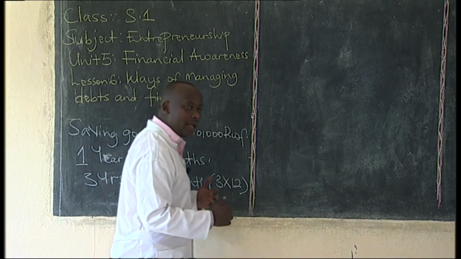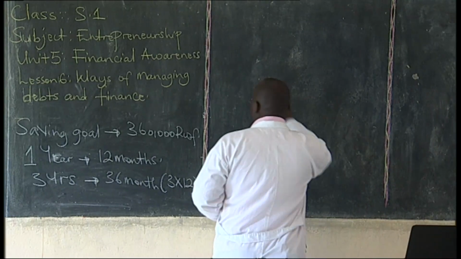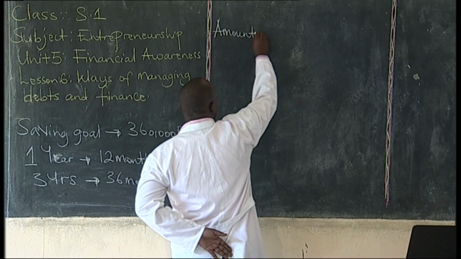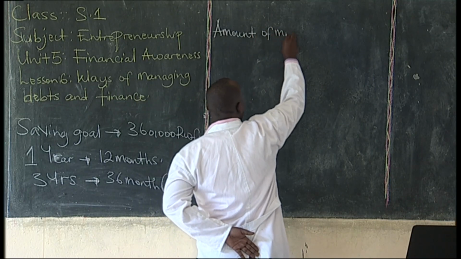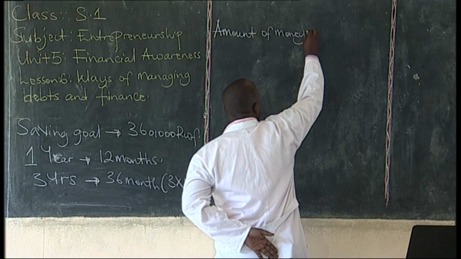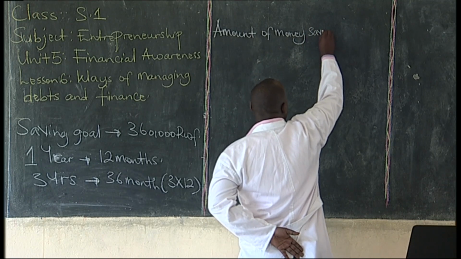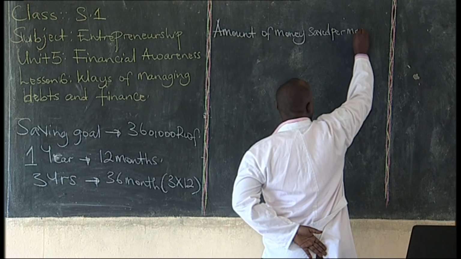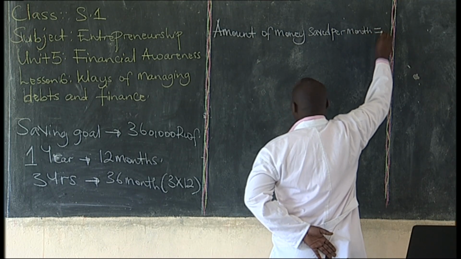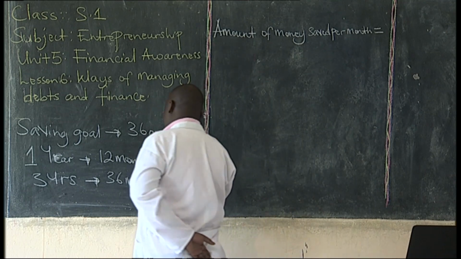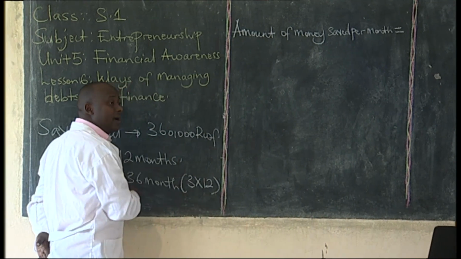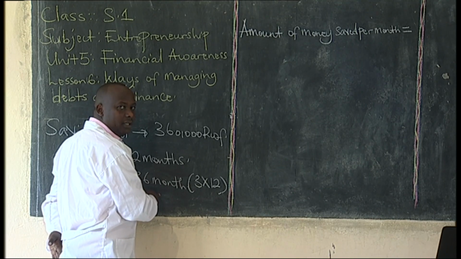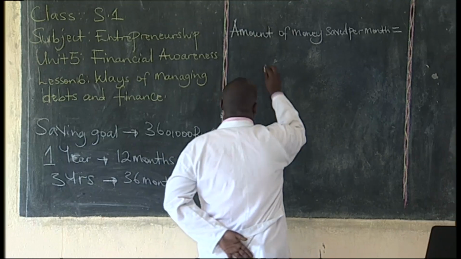To get the amount of money that will be saved per month, we shall divide 360,000 by 36 months.